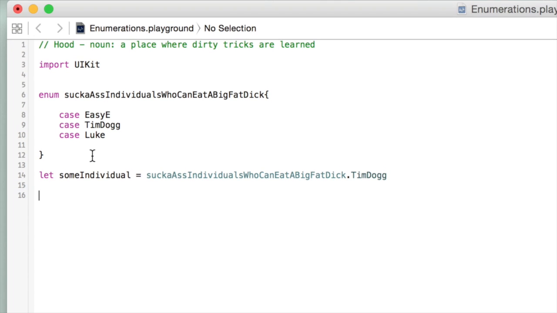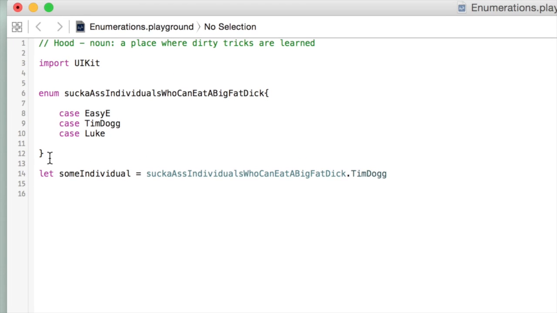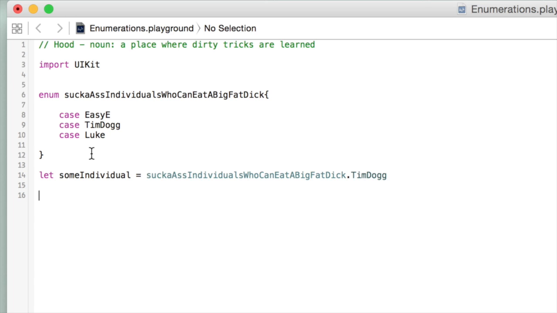Okay, so now we can actually write a program to execute different lines of code depending on who this particular individual is. Now we know that this individual can only be 3 things. This person can only be Eazy-E, Tim Dog, or Luke. It can't be anybody else.